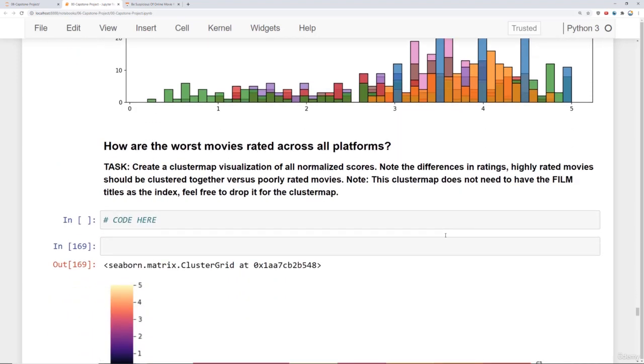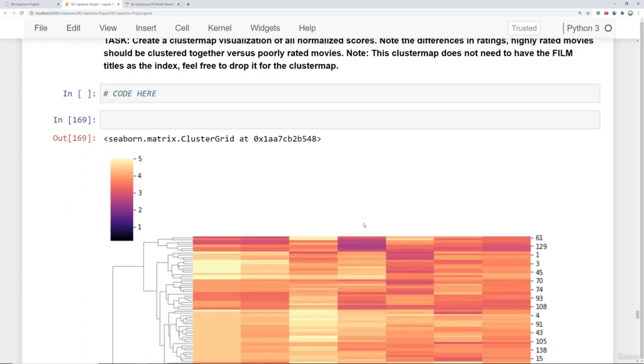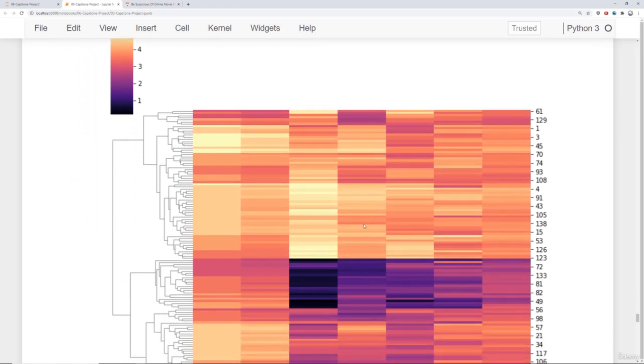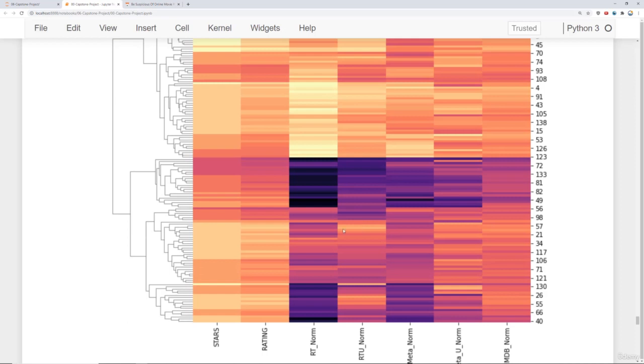Then you'll explore the worst movies rated across all platforms using a Seaborn cluster map, which you would think in general would cluster bad movies together and then good movies together. But there is such a differential between the stars shown versus the bad movies that here you can clearly see on a heat map, in this dark purple section, these are low rated movies, but when you jump over to stars and rating from Fandango, they aren't nearly as dark, which is kind of interesting. That means there are some movies that across the board, here in dark purple, everyone's rating badly, but Fandango themselves is rating them just mediocre at worst.